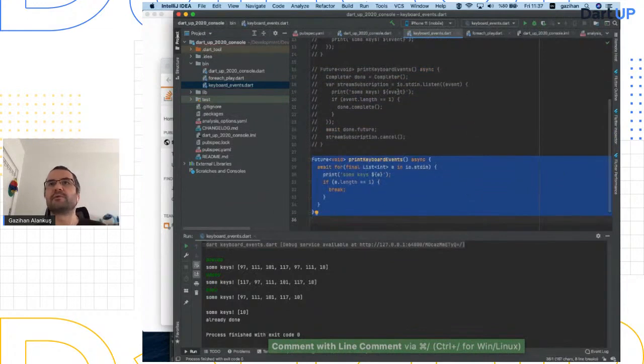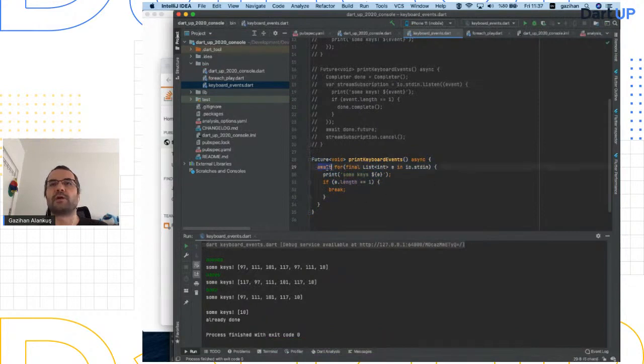If you have a stream, and in this case we have a stream. In my slides, I talked about await for very briefly. I have a stream, and I'm await-foring on the stream. This is just like a for loop, as you can see. So check this code. This is just like a for loop that you're used to, right? What is await for? Because this is a stream, it gives me an item. Items are lists of integers, and I print them. If it's like 1, I break from this loop.